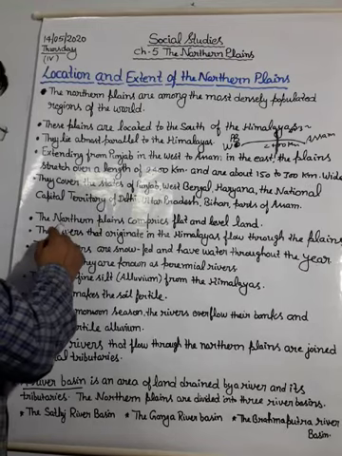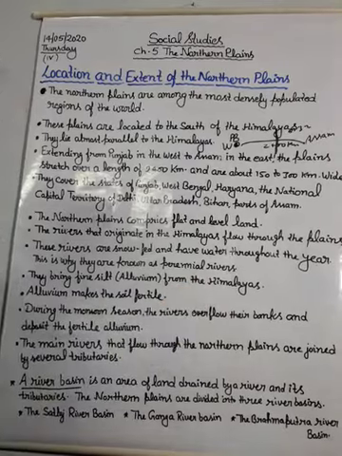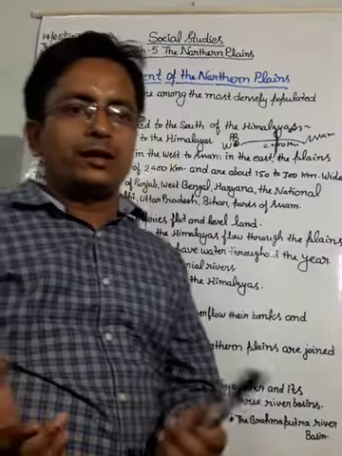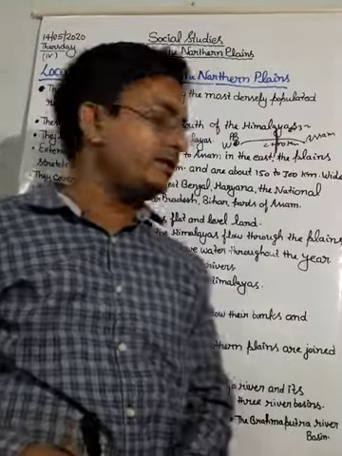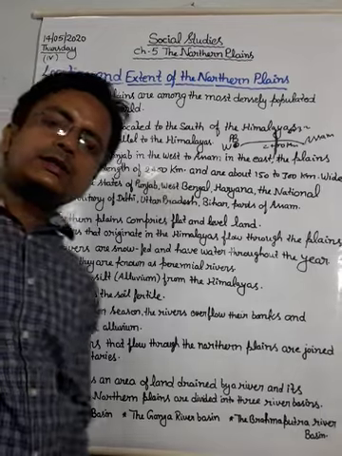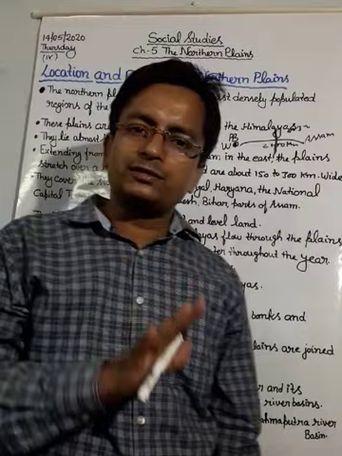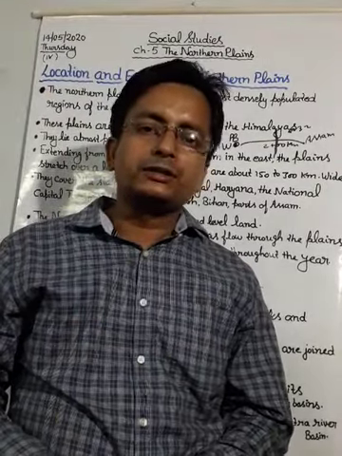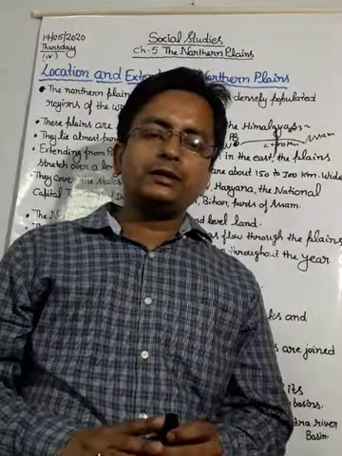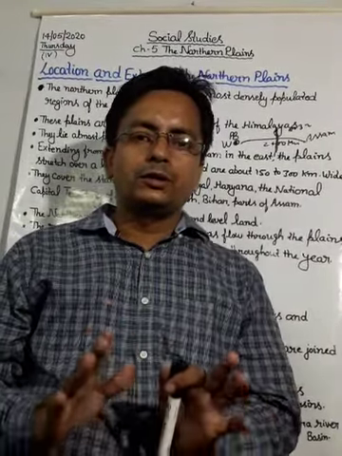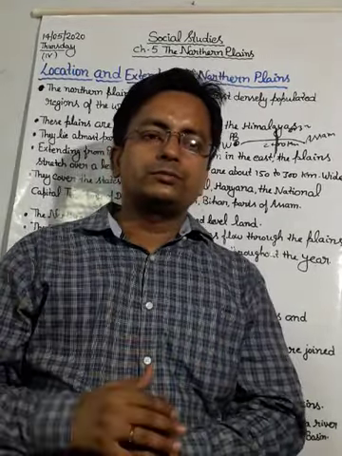Next, the northern plains comprise flat and level land. Yes students, you can understand from the name that the land will be flat and plain. Life is easy on plain land in comparison with plateau land or mountainous land, because on the mountain we cannot build houses.